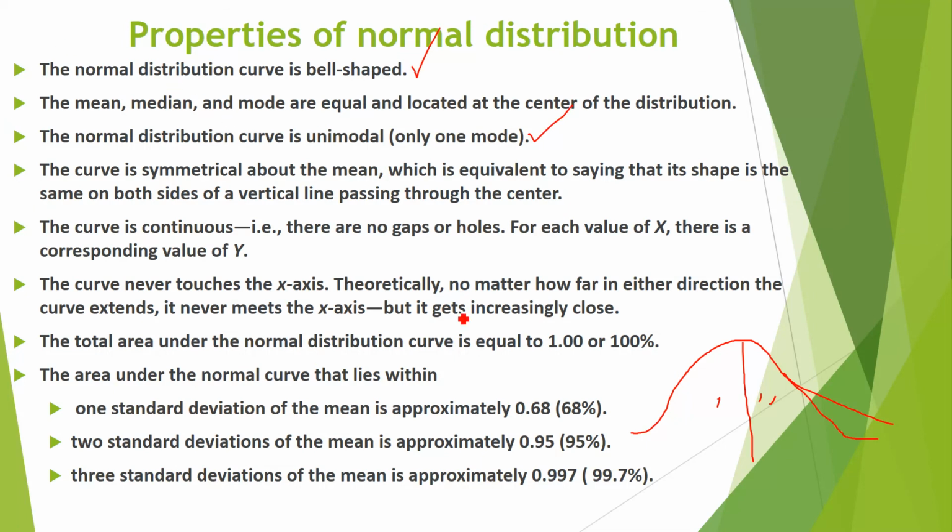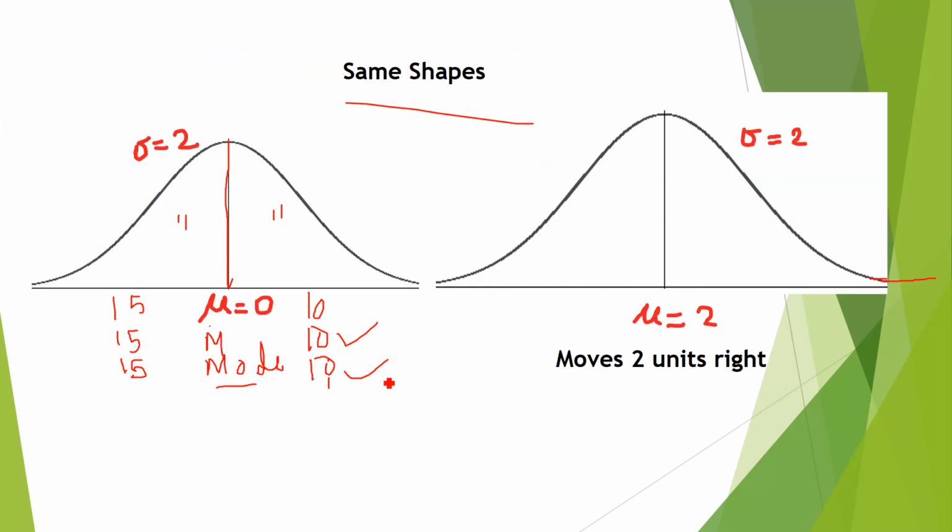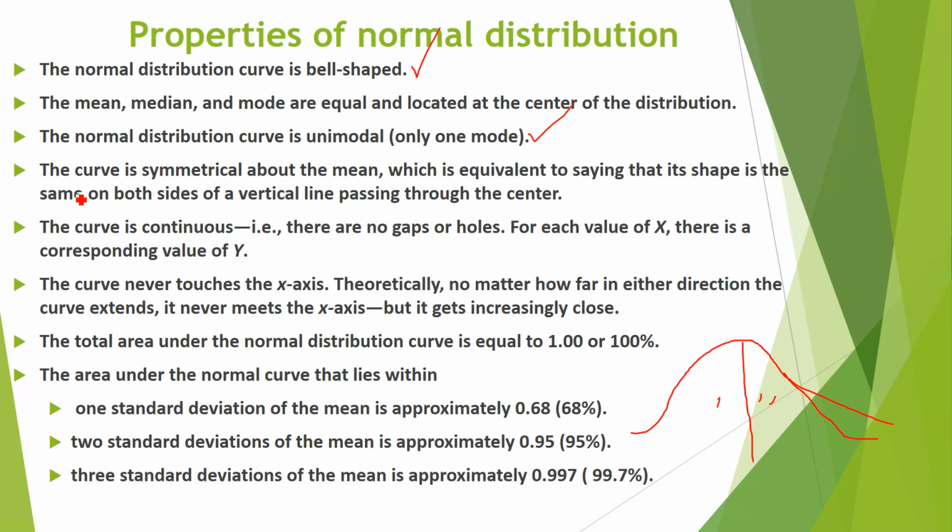Fourth, the curve is symmetrical about the mean. Now what does it mean? See, this is the mean. So both sides it is the same. Symmetric, equal. Data is divided equally on both sides. So the curve is symmetrical about the mean, which is equivalent to saying it is shaped the same on both sides of the vertical line.